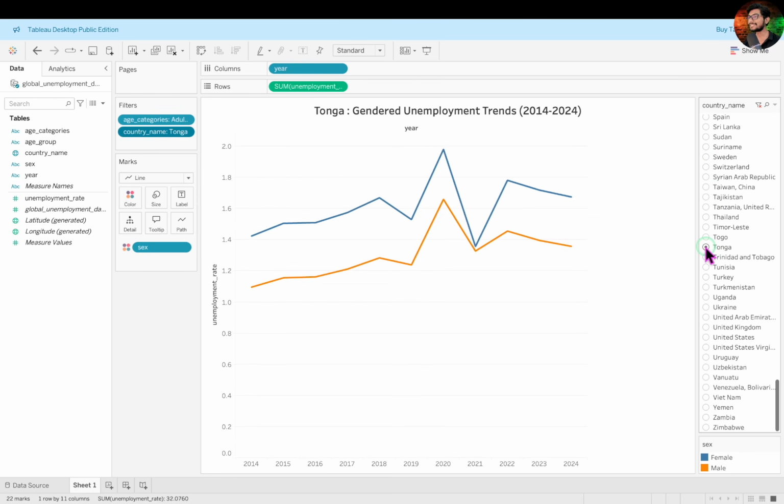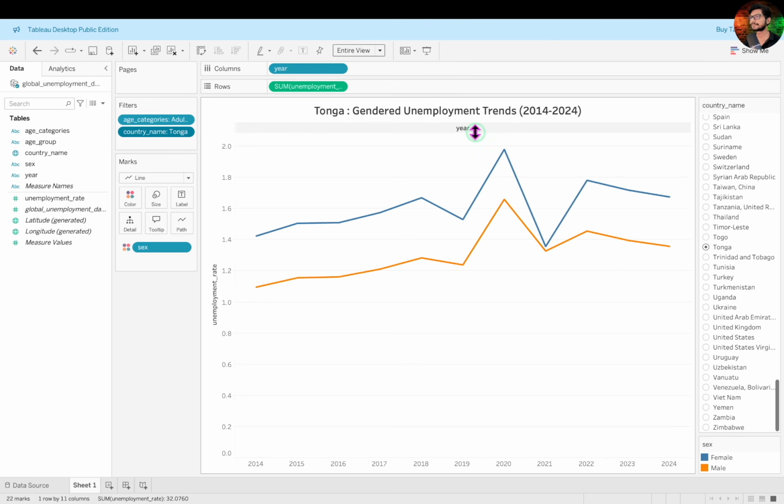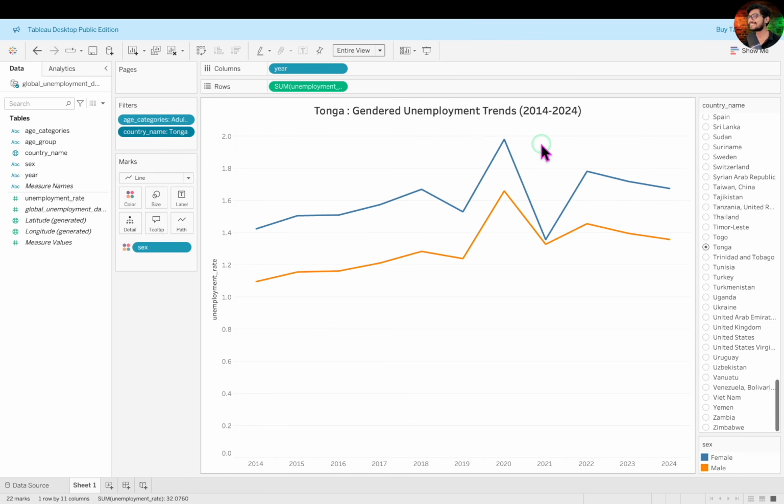Pretty cool, right? Now let's make the most of the available chart space by selecting Entire View from this fit drop-down in the toolbar. Also, we can clean things up a bit by hiding this label field for year, since the x-axis is self-explanatory. Now let's enhance the visual appeal of the chart by updating the line color for gender.